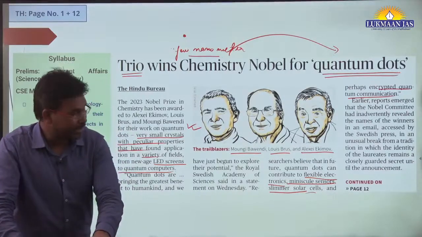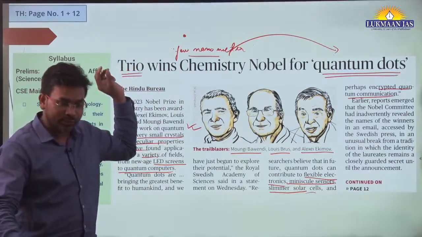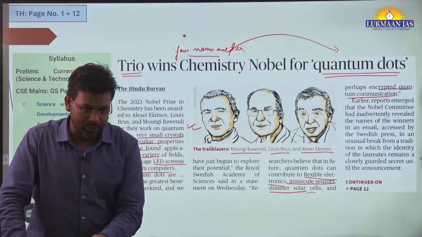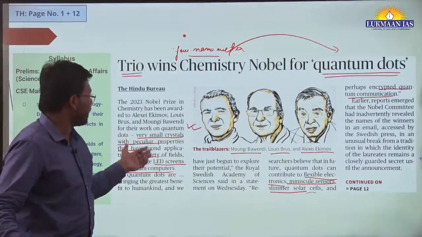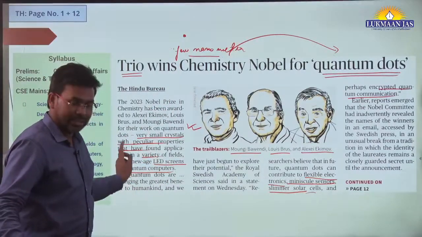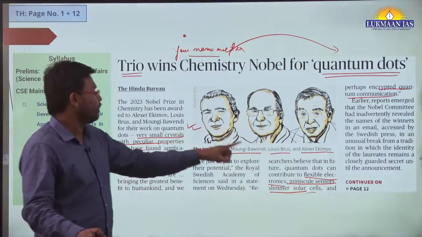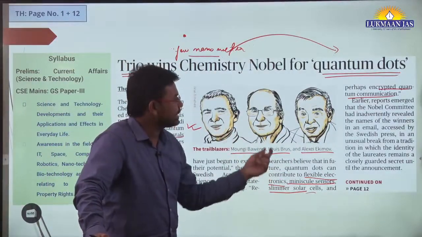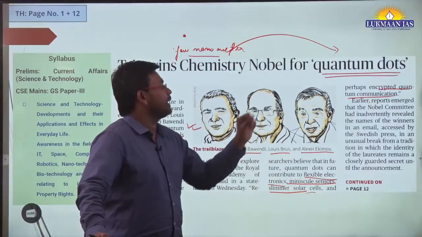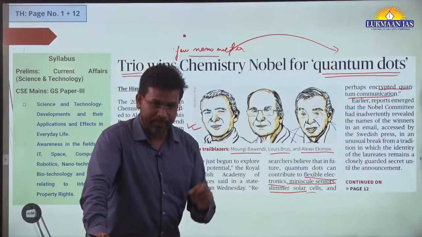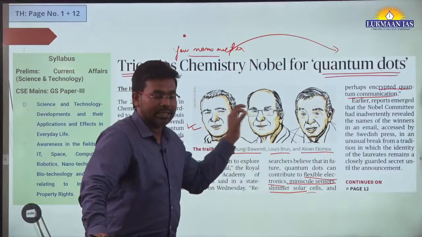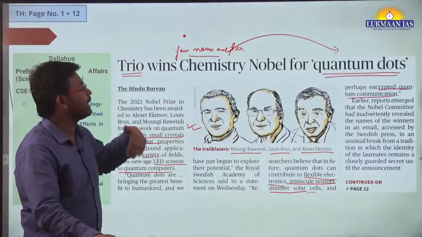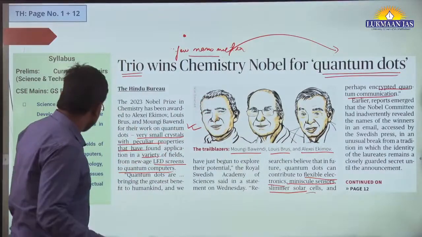It is important that we should understand in which field or area they find their application. Because in the UPSC prelims exam, if they are asking a question from science and technology, they basically ask the application of that technology. So quantum dots may be applied in LED screens, in quantum computers, for making minuscule sensors, for solar cells, and they may be used in future for encrypted quantum communication. So we need to remember where their application lies, okay. You can write down where they can have applications. So this is the thing.